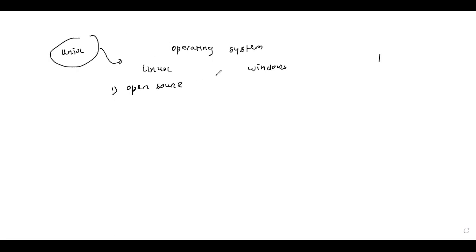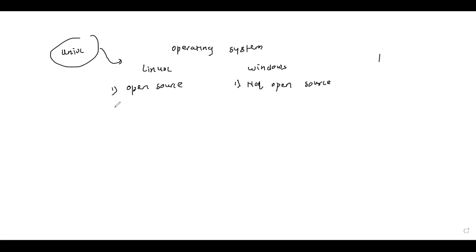Windows is not open source. In an organization, if we want to use Windows, the organization has to pay for it. So this is one advantage.